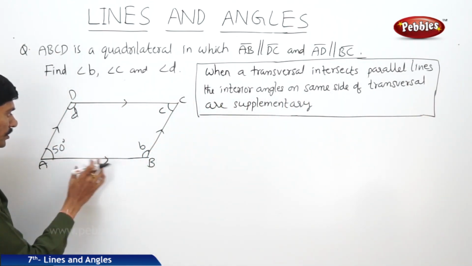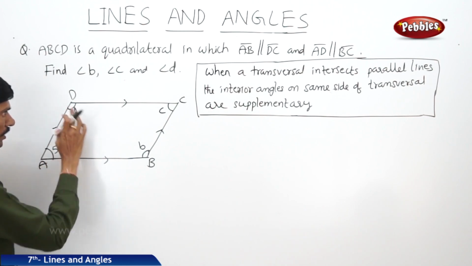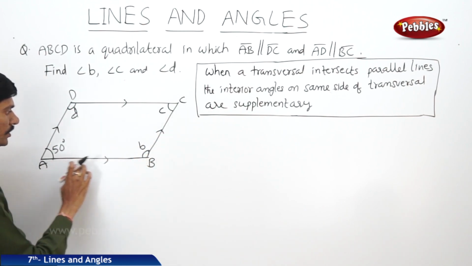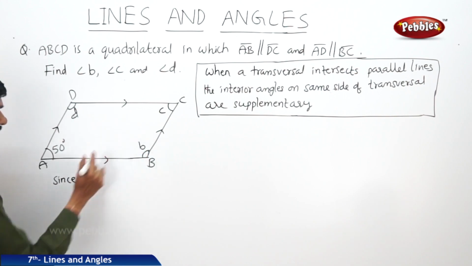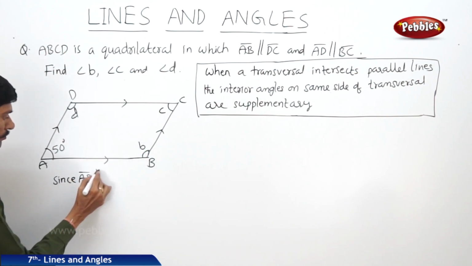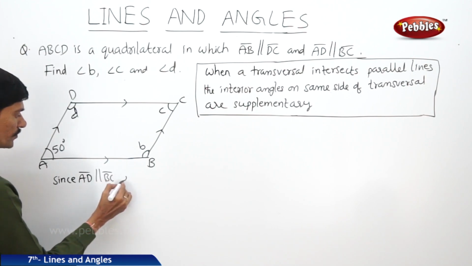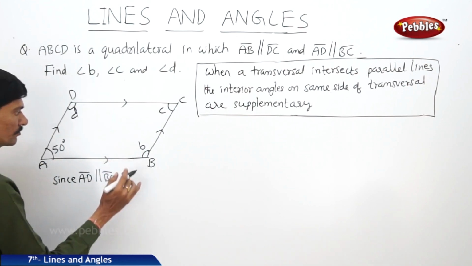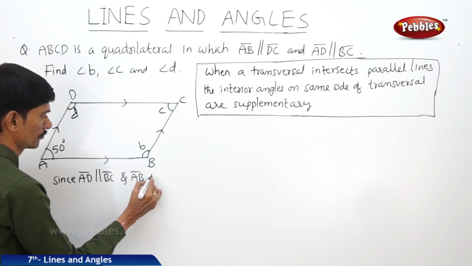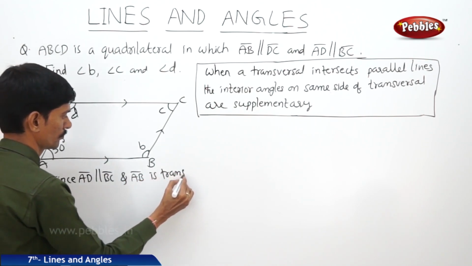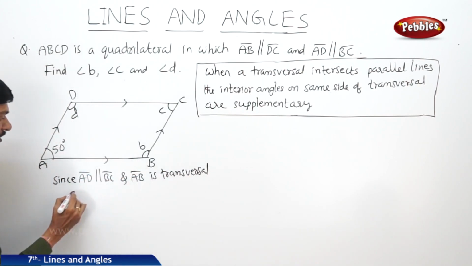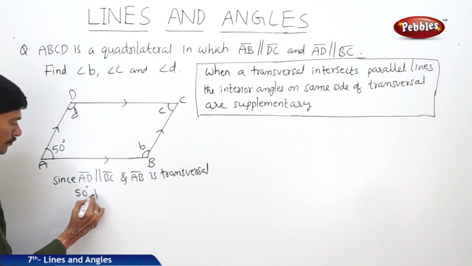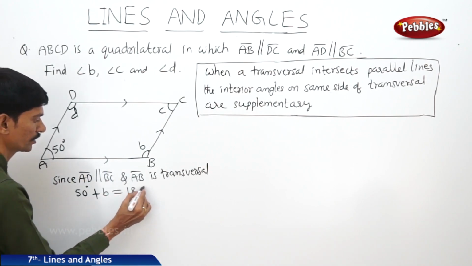Now if you observe the lines AD and BC, since AD is parallel to BC and AB is a transversal, 50 degrees plus B equals 180 degrees.